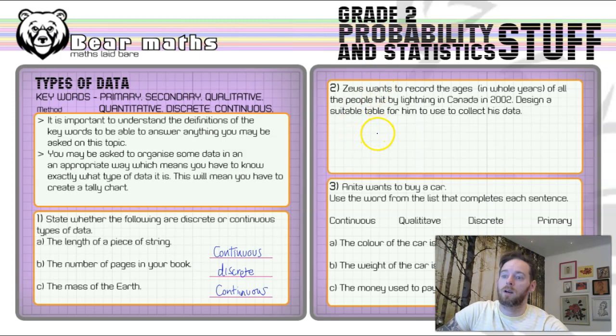So we are going out and collecting some primary data there, or Zeus is, and he needs to collect it. All right, so what we're doing is we're creating a little tally chart. Something like this would be fine. And we'd have the age here, and then we'd have the tally here, and then the frequency here.